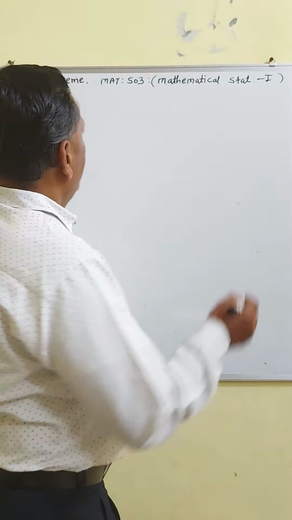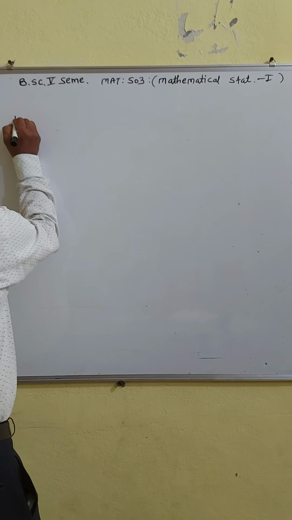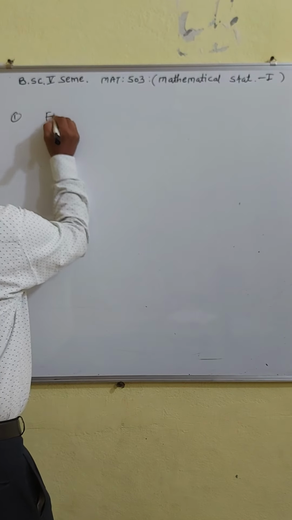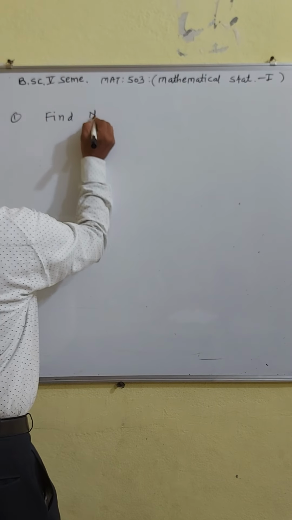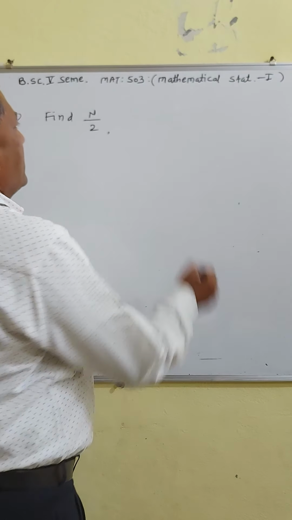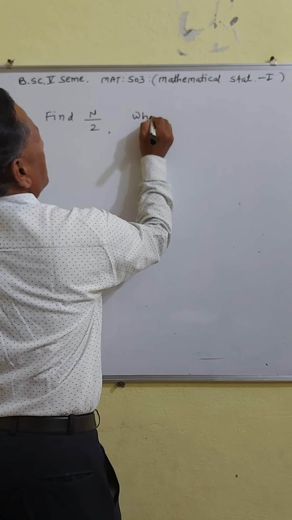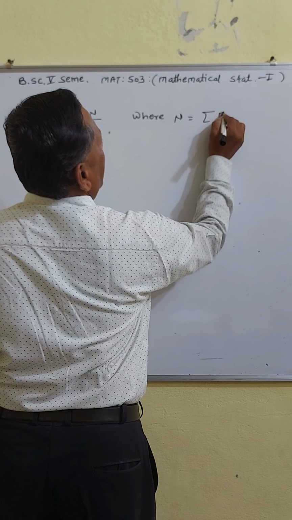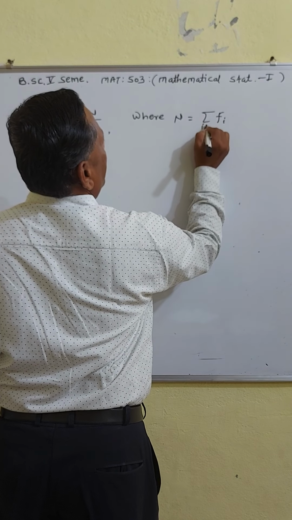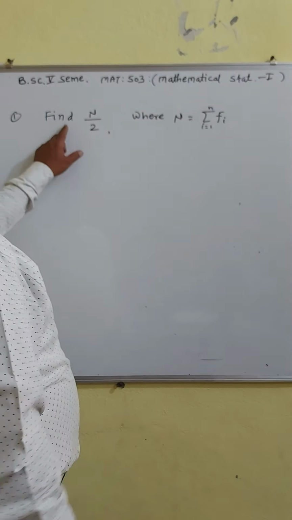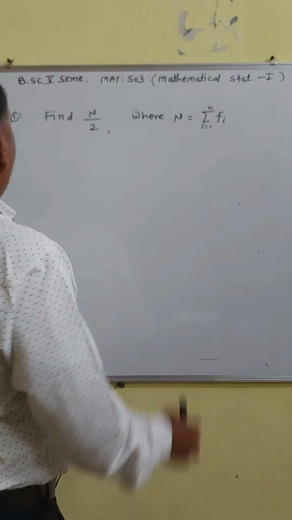First step, find n by 2, where n is the sum of all frequencies, n equals summation of fi, i going from 1 to n.